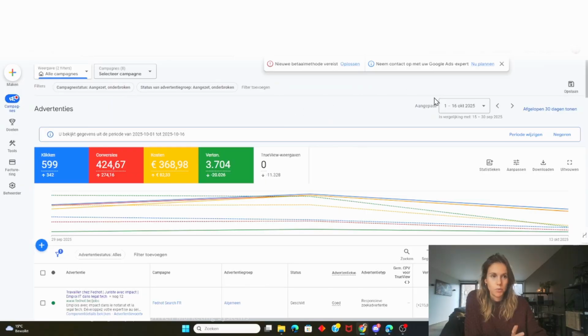Let me show you how I use AI to increase performance on my Google Ads and optimize it on a weekly basis. I do this for my clients and it's super fast, super easy. Anyone can do it.